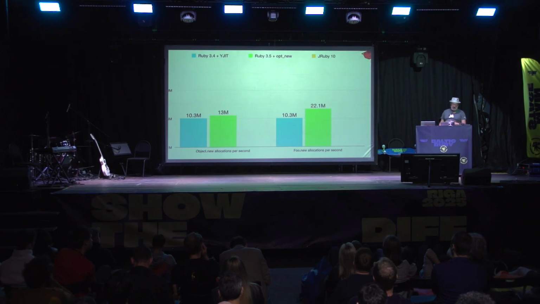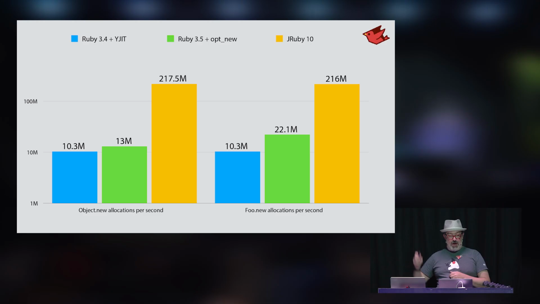Ruby gets a 30% improvement here, a little bit better than it was before, but JRuby is way up on top. Again, 200 and some million allocations per second. Now I was actually a little surprised by this. I wasn't sure that it should be this fast. It seemed too fast to me.